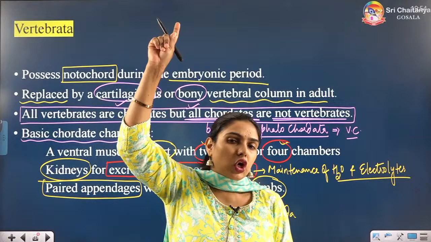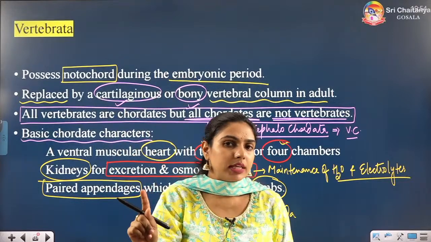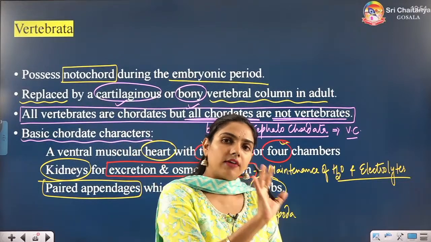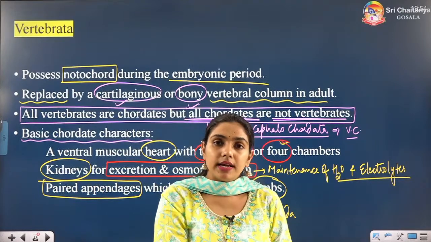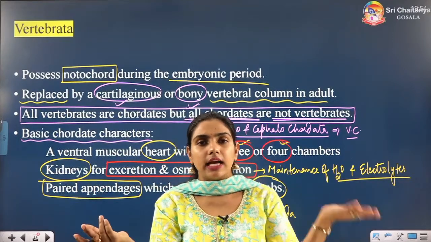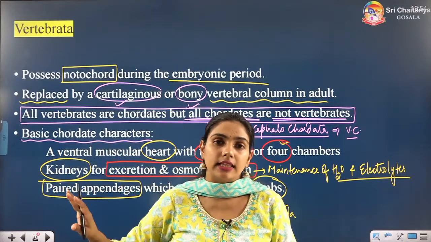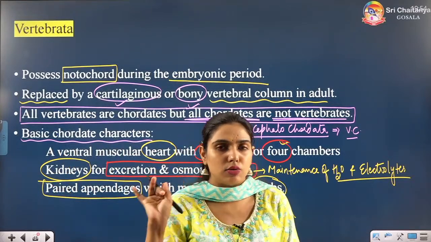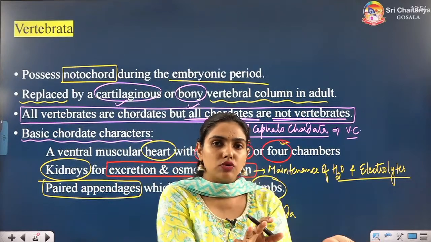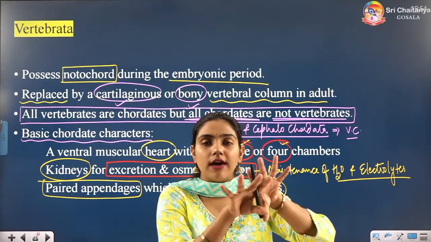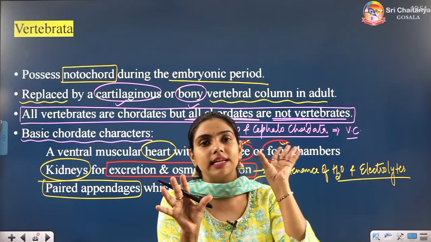We have started with Chordata, we have completed uro and cephalochordata, then we have come to Vertebrata. In Vertebrata there are two divisions, Agnatha and Gnathostomata. We are done with Agnatha because in Agnatha there is just one class, Cyclostomata. Now coming to Gnathostomata, we have two superclasses, Pisces and Tetrapoda.